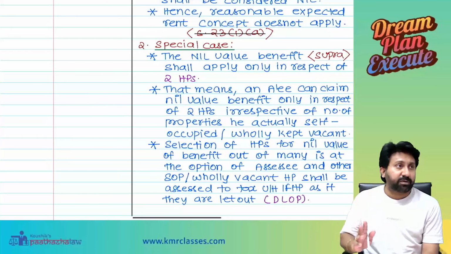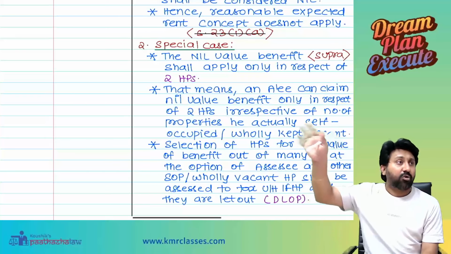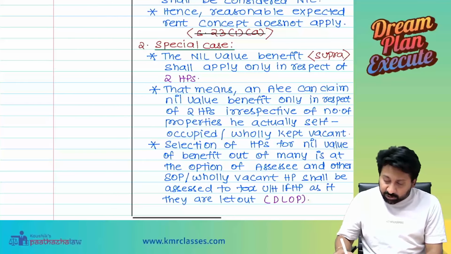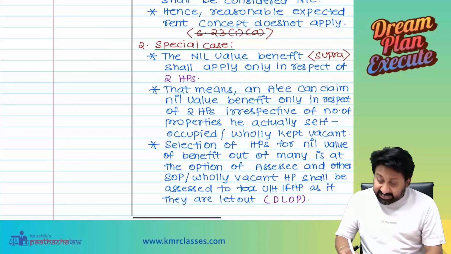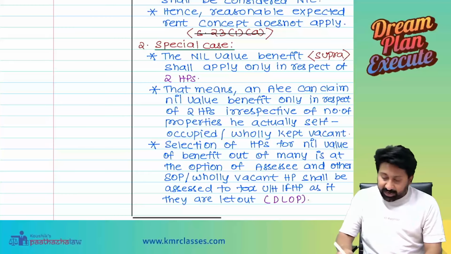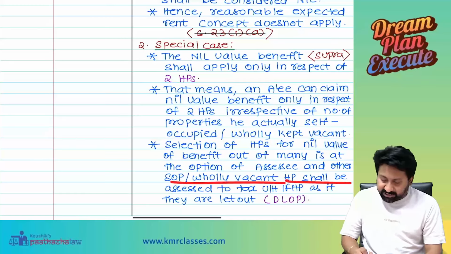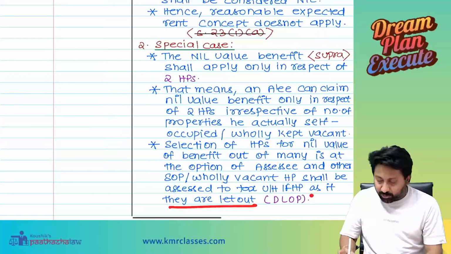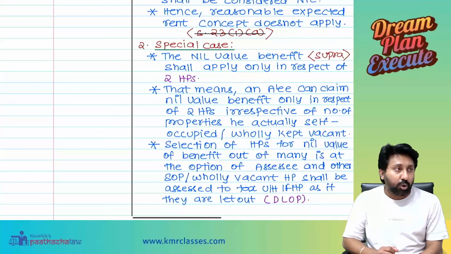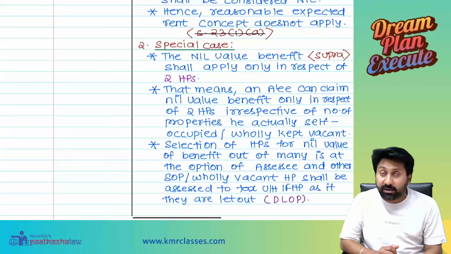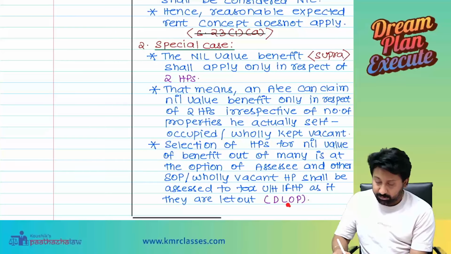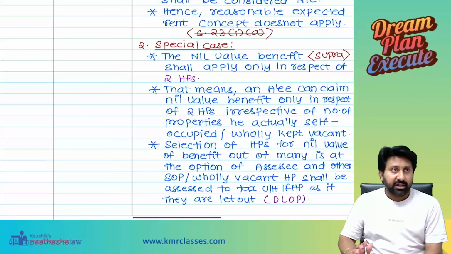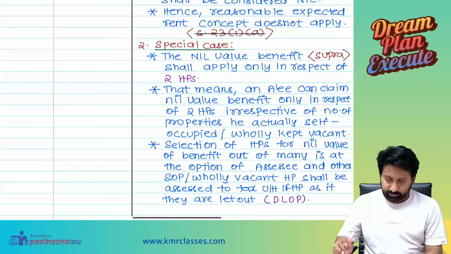Irrespective of the number of house properties he actually self-occupied or wholly kept vacant. Selection of house properties for nil value benefit out of many is at the option of the assessee, and the other self-occupied property or wholly vacant property shall be assessed to tax under the IFHB as if they are let out. That's why we call them DLOP. Means what? What is the DLOP? Deemed let out property.